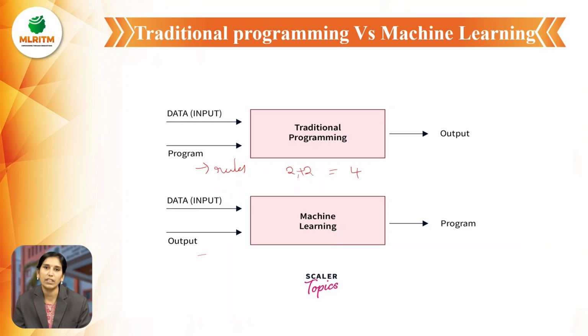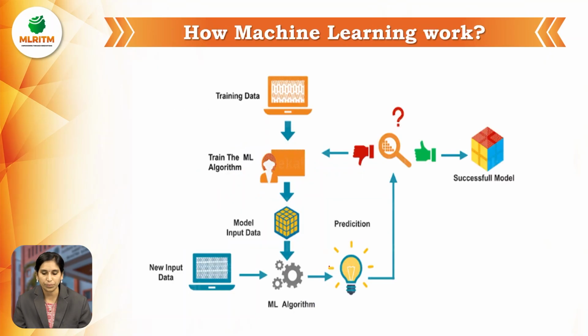So that is machine learning. Based on previous searches, related items can be displayed on the screen. Then we can search again, and like that we can train the machines. Machine learning means humans can train machines without being explicitly programmed. That is the difference between traditional programming and machine learning programming.